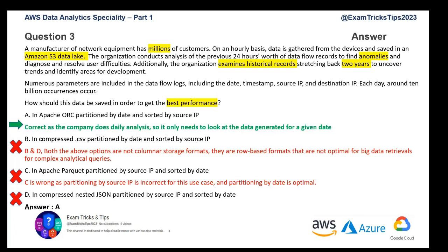So it's catering to all three requirements. It's using columnar data storage, and it's partitioning by date and then source IP, and that's the optimum way of partitioning your data in S3, and that will give you the best performance. When the queries happen, you've got columnar data, which gives you good performance. Because it's sorted by date, it will be easier to query over those partitions, and then sub-partitions happen at the IP level. So the answer for question 3 is option A: use ORC, partition and sort by date and then by IP. All right, let's move on to the next question.